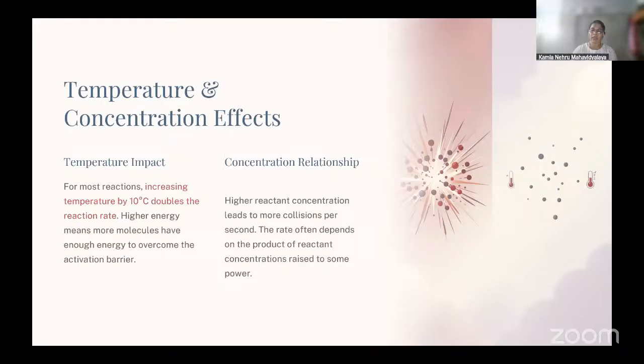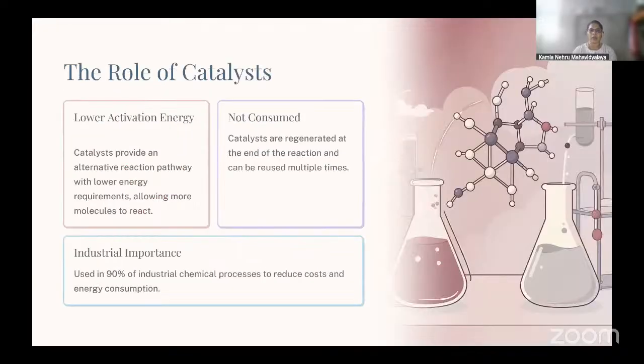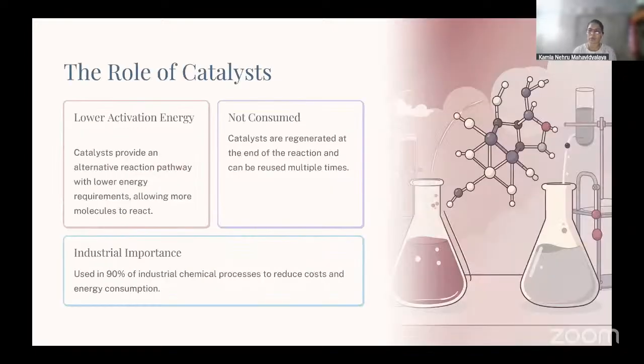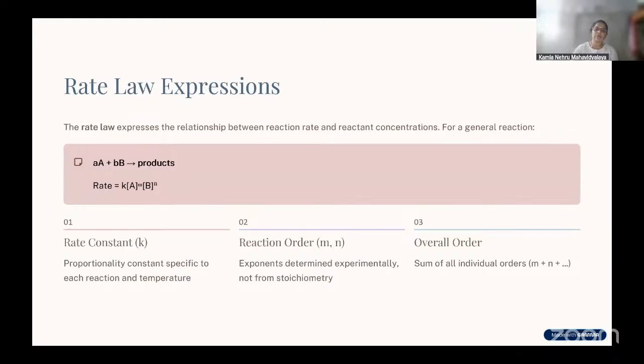And for temperature, of course, for every 10-degree rise in temperature, the reaction rate gets doubled. This we have already seen. Then there are certain other factors like solvent and light. In fact, some reactions are known as photochemical reactions, which are affected by light. For example, photosynthesis.